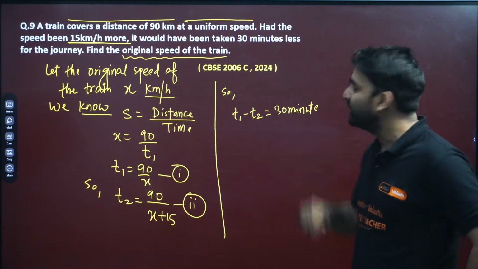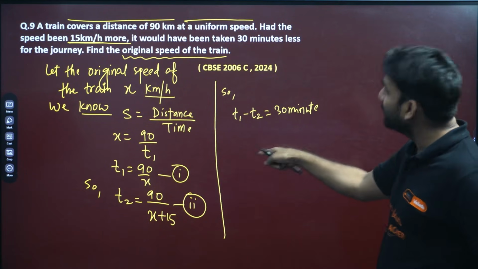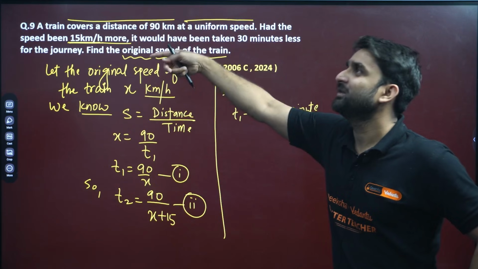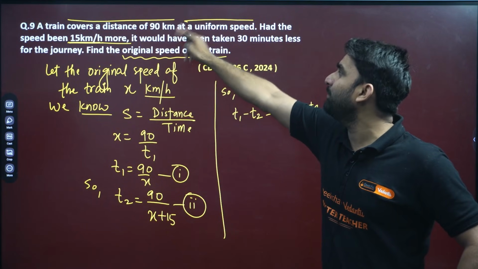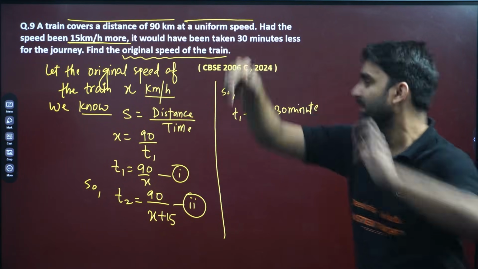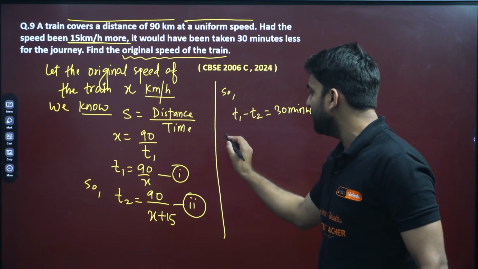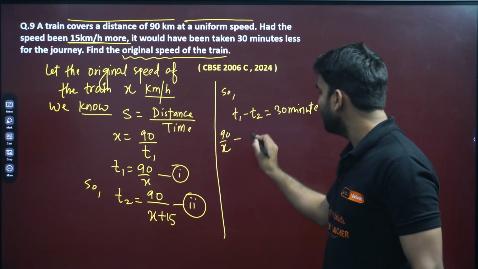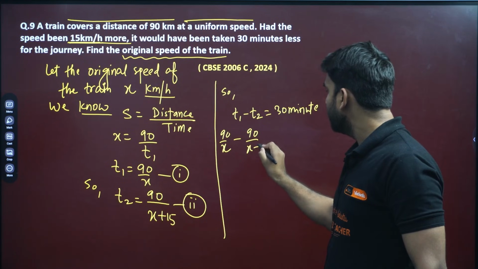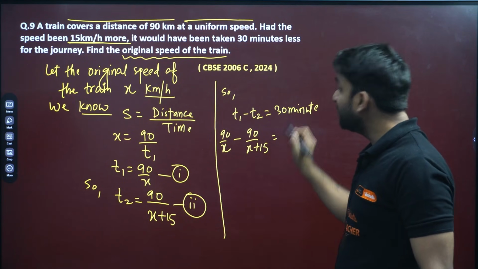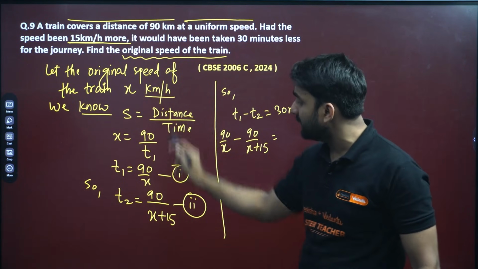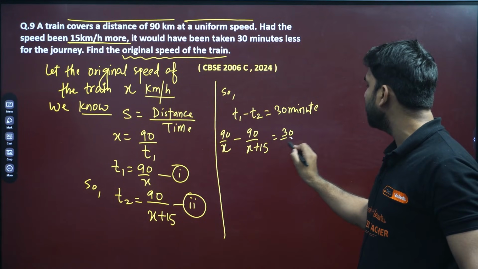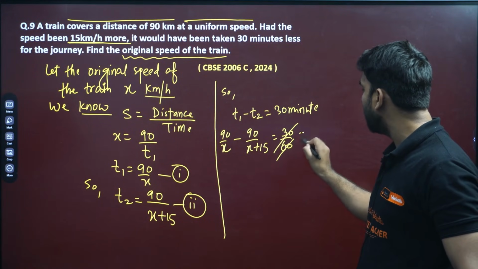T1 is when the speed was not increased, so T1 would have been 30 minutes more, right? So we can write T1 is 90 by x minus T2 is 90 by x plus 15 equals 30 minutes. Everything is in kilometer per hour, so time should be in hours: 30 divided by 60 will be half.